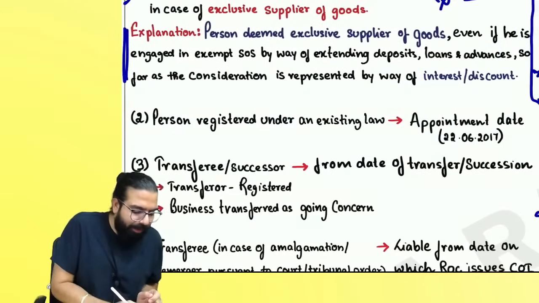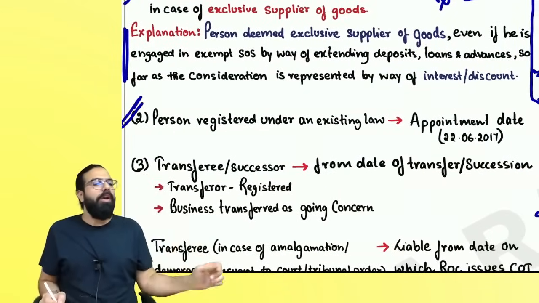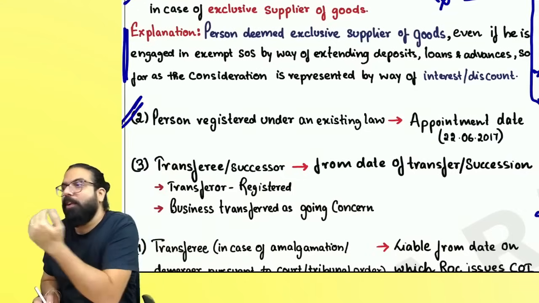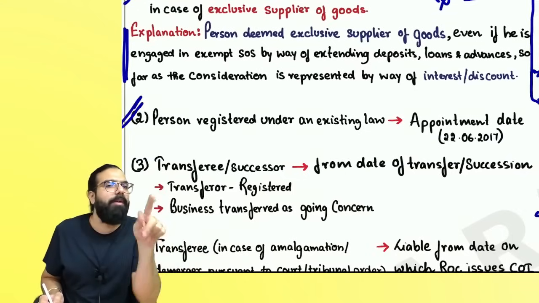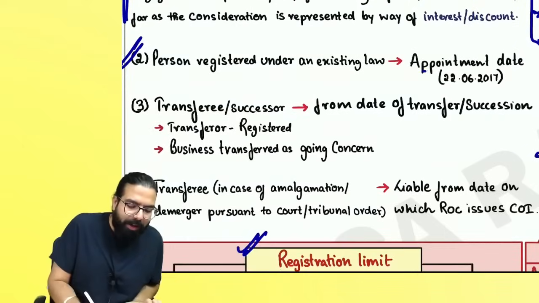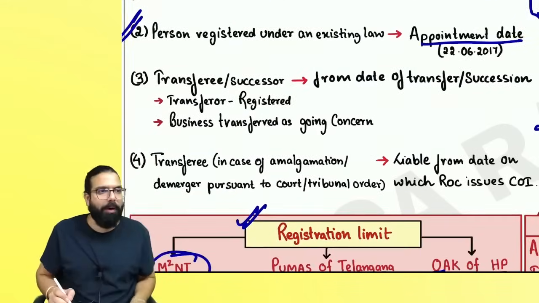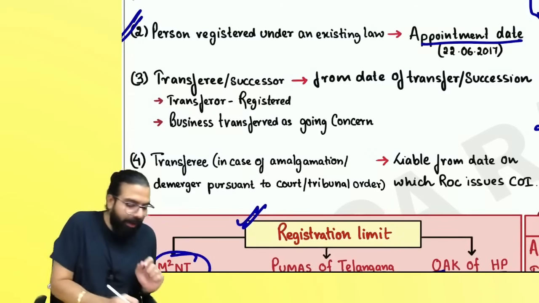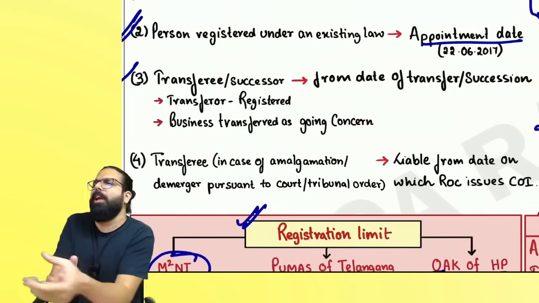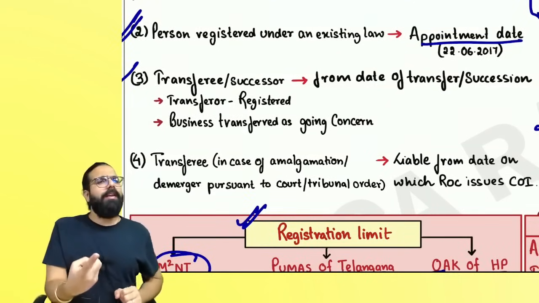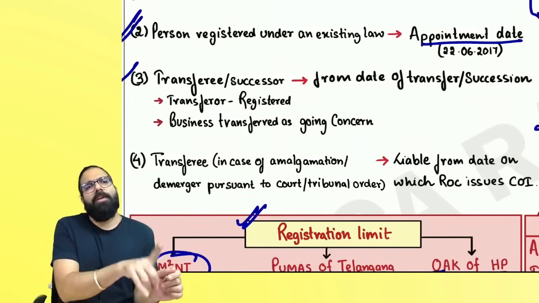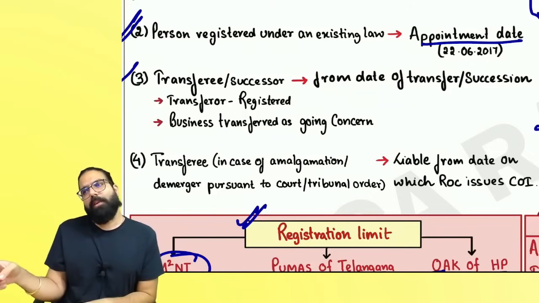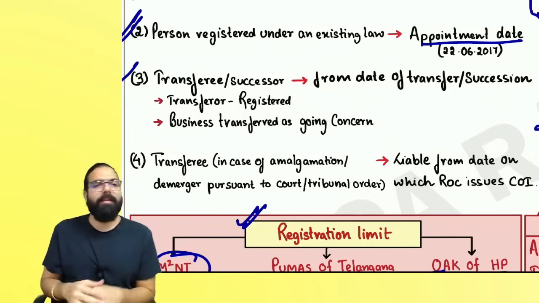Always remember one thing. Section number 25(2) says, now, who are the persons? Whoever was registered under the existing law. Existing law means VAT, service tax, etc. With the coming of GST, you are now liable to register under GST from the appointment date. The appointment date of GST for registration provisions was 22nd of June 2017. The next one over here is section number 23. Transfer is liable from the date of transfer or succession, provided the transferor was a registered person and has transferred the business as a going concern.